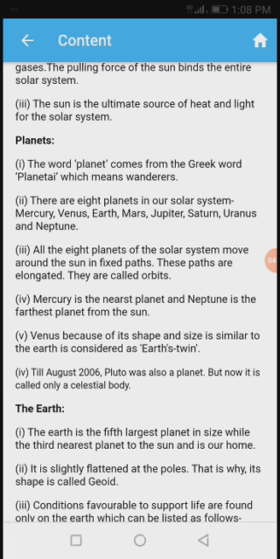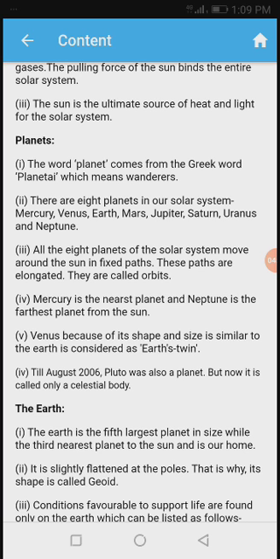All the 8 planets of the solar system move around the sun in a fixed path. These paths are elongated. They are called orbits. See, in a particular way they are moving around the sun. Mercury is the nearest planet and Neptune is the farthest planet from the sun. See, Mercury is the first one and Neptune is the last one.